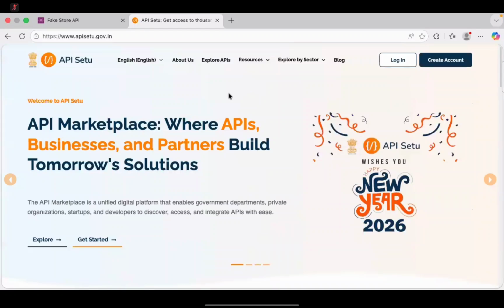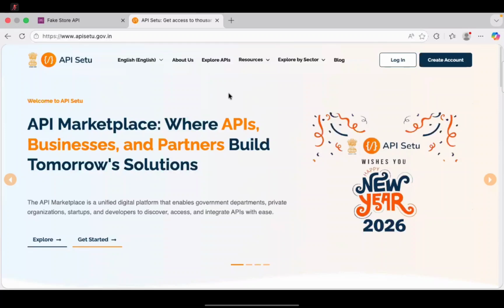Now the question is, they are all government data. How do these people have it? How can PhonePe and Paytm get your bank details? How can they check your credit score? Right? They are private people. That means actually they are buying data from government, and government provides them the data in the form of APIs like this. This is the official website.